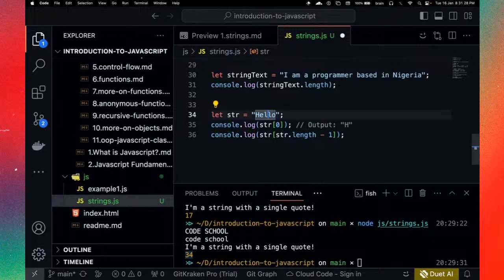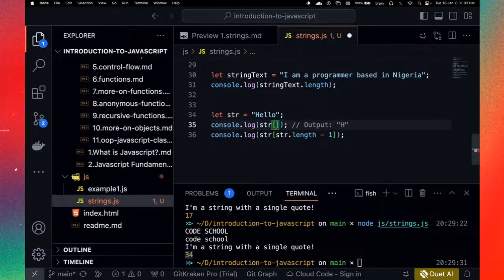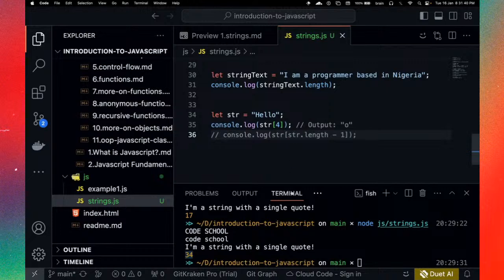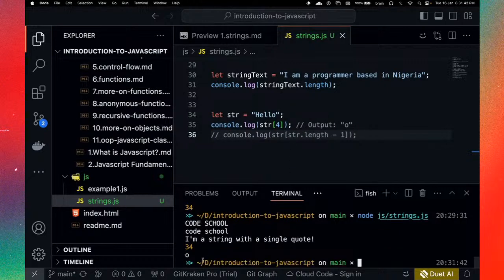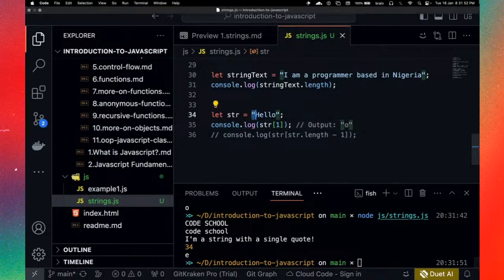So you have 0, 1, 2, 3, 4. Right? So if we say 0, 4, this is definitely going to give us O as the output. Okay, let us comment on this first and let's run this. So you see we have O as the output. All right. And yes, if we say 1, then you are expecting E. Now, of course, this is not how you would define an array ideally, right?